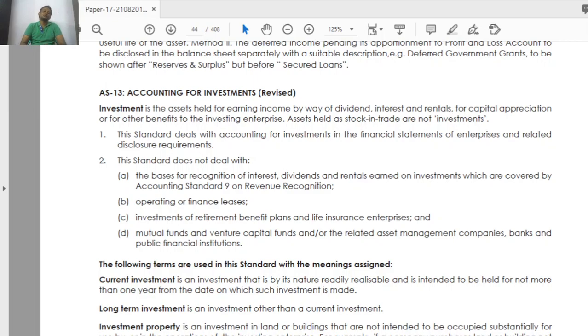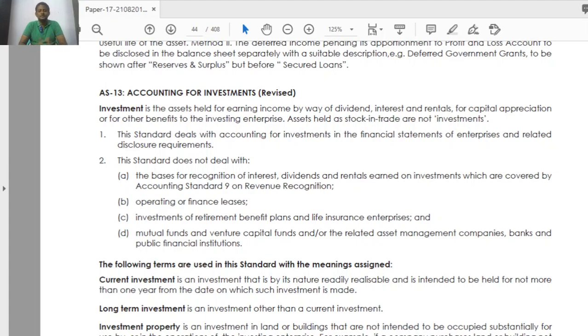Generally, fixed assets we deploy in our business for generating operating income. We invest in fixed assets, maybe plant and machinery, furniture, safety equipment, all those things, which are directly related to the business. They are deployed for the purpose of production and sales, and are related to our operating income.